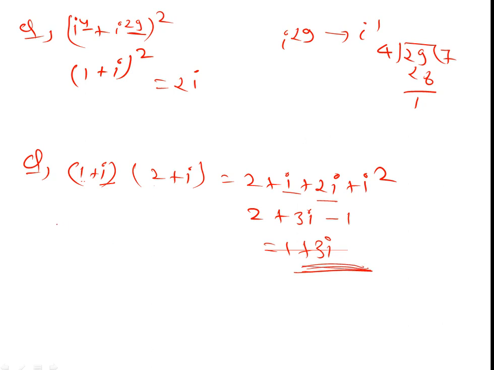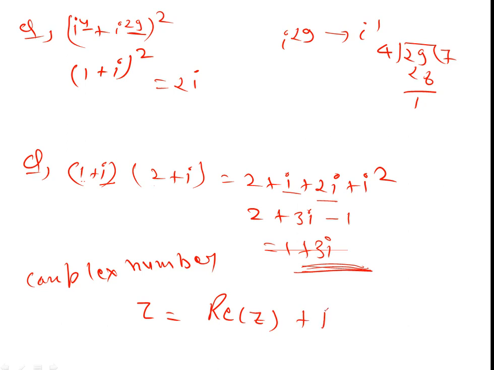Now we are discussing the form of a complex number. A complex number, represented by Z, is made up of two parts: one is the real part of Z and the other is the imaginary part of Z. Now we discuss the real part and imaginary part.